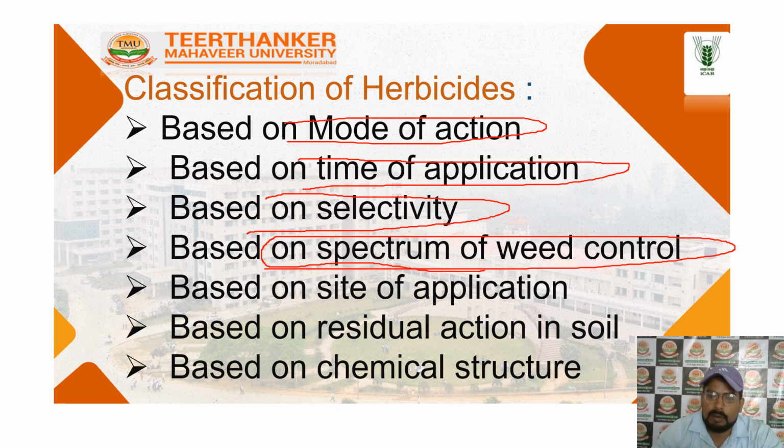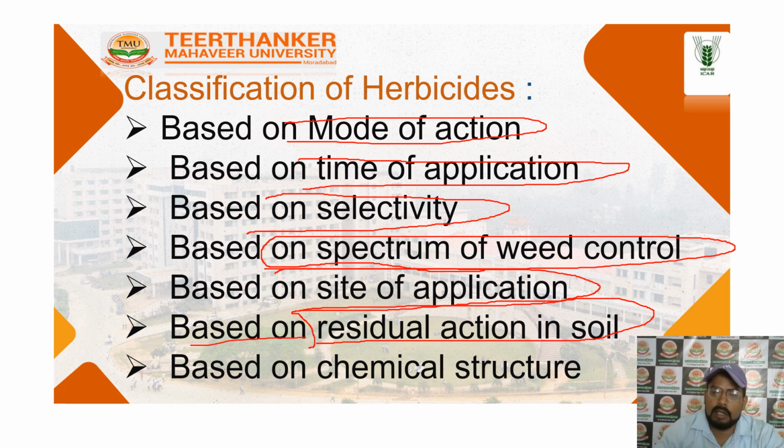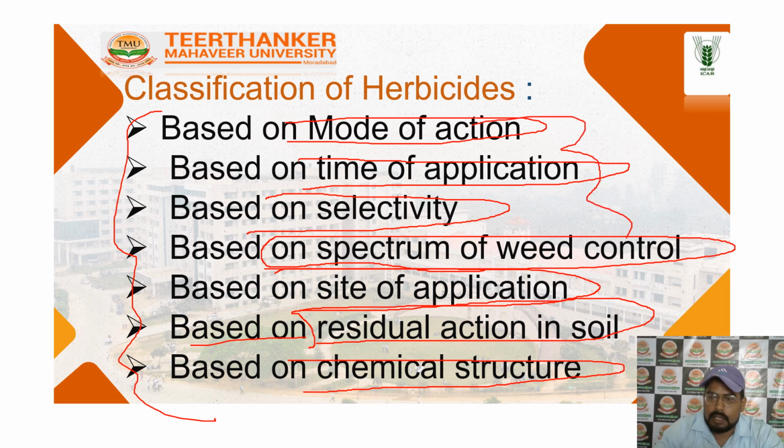Next is the site of application: whether applied on the field or on the soil. Another is classification based on residual soil action. Some herbicides are highly active in the soil and leave major residue in the soil, so herbicides are also classified by this category. The last one is based on chemical structure: what the structure of the chemical is, its chemical availability after application in the field, what the residue level is, and what the action is. So these are the parameters for the classification of herbicides.